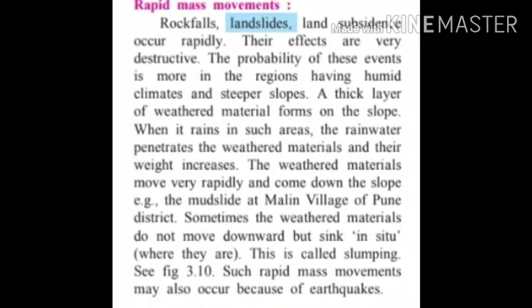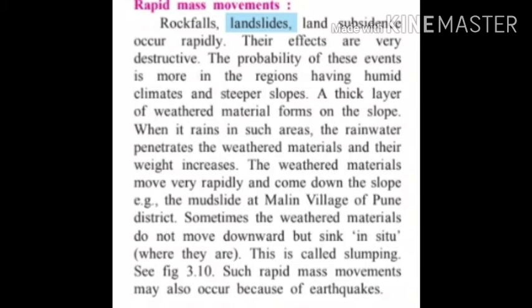First characteristic of rapid mass movement is it takes place rapidly. Second, it occurs in such kind of region where the climatic condition is humid. Third feature is it rapidly moves towards the steeper slope of the land. The next